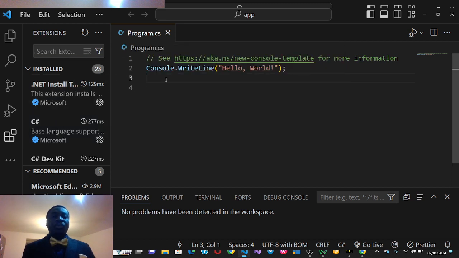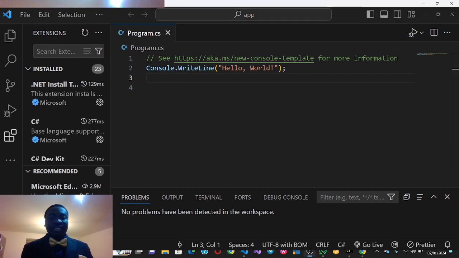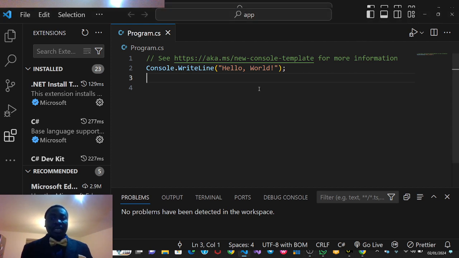Now, I want to say something in which I stand to be corrected. I will say it's not compulsory that you make use of Visual Studio Code to develop your C# application. You can use Visual Studio, that's Microsoft Visual Studio, and other kinds of IDE.